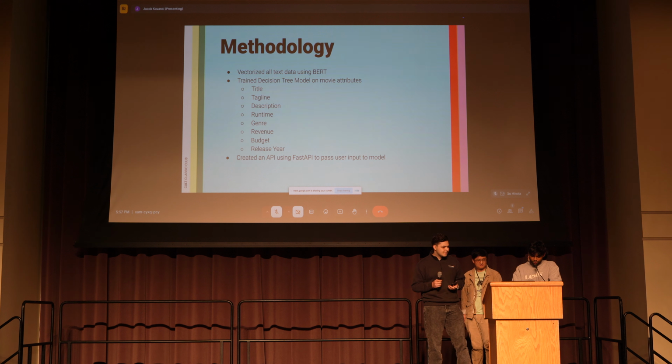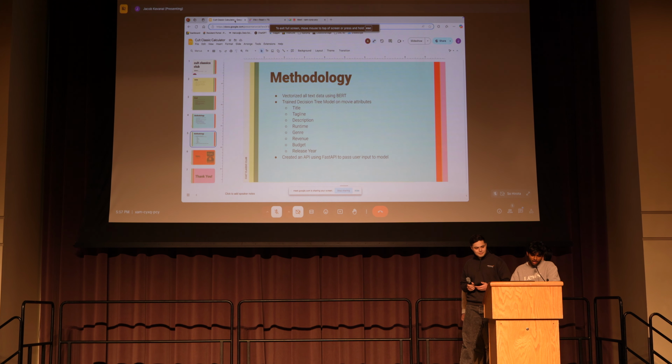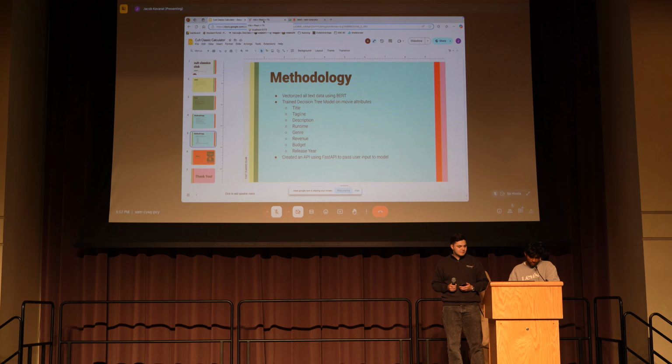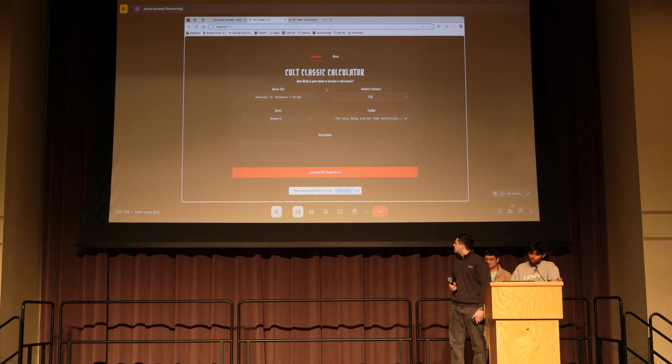Now we're going to do a quick fake demo of what our product would have looked like if we got that API to work at the very end. So this is the Cult Classic Calculator. It's pretty campy. It's pretty strange looking. Looks like an old film. That's kind of the vibe we were going for. And this is a demo movie that I just came up with.